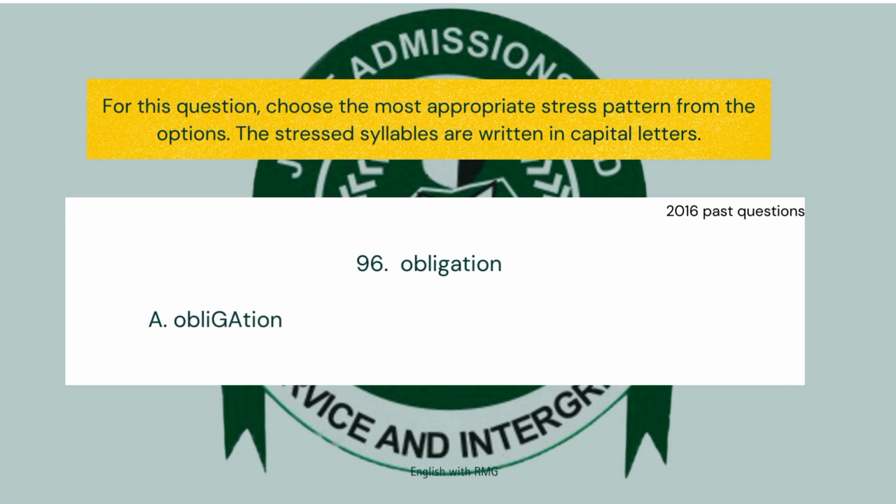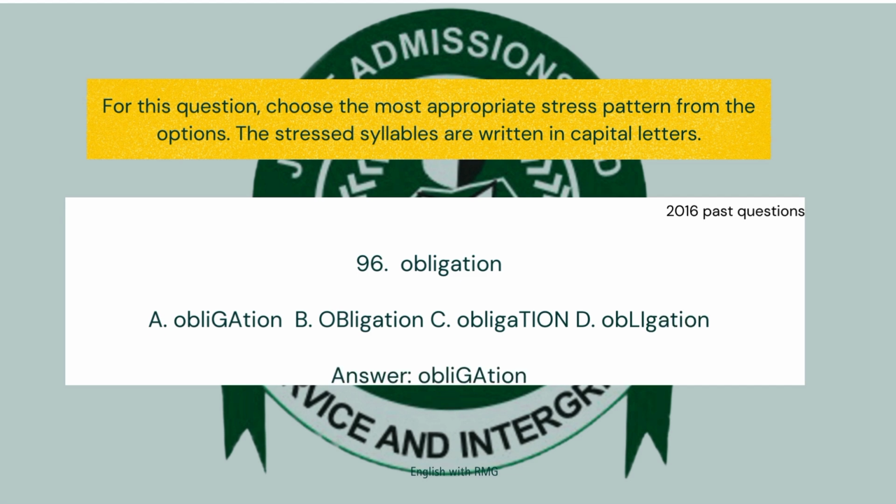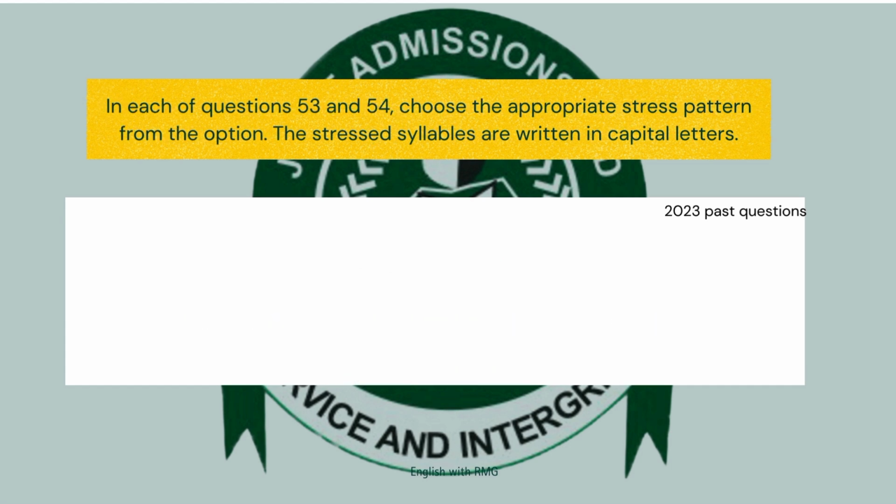So we have another word here from the 2016 past question. We have obligation. Words that end with shon are stressed on the second to last syllable. So the stress is going to fall on what? Gay, obligation. So our answer is what? A.